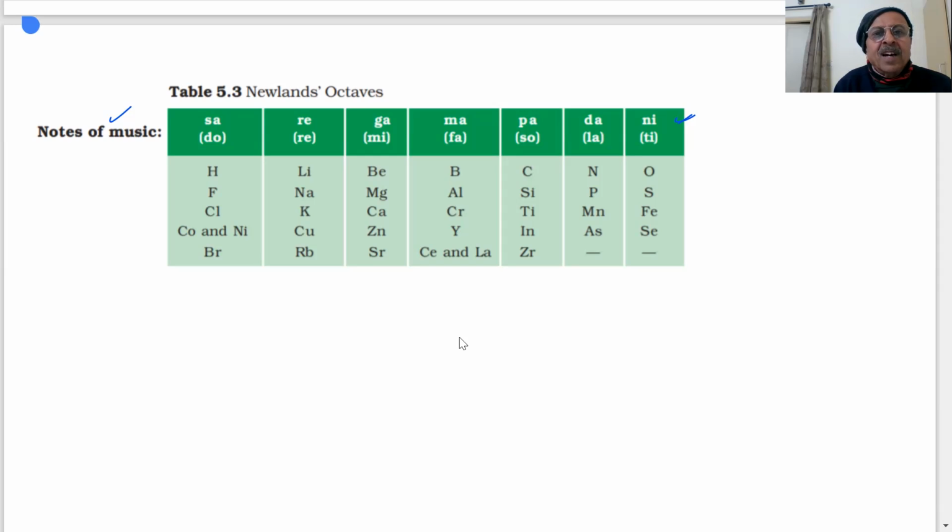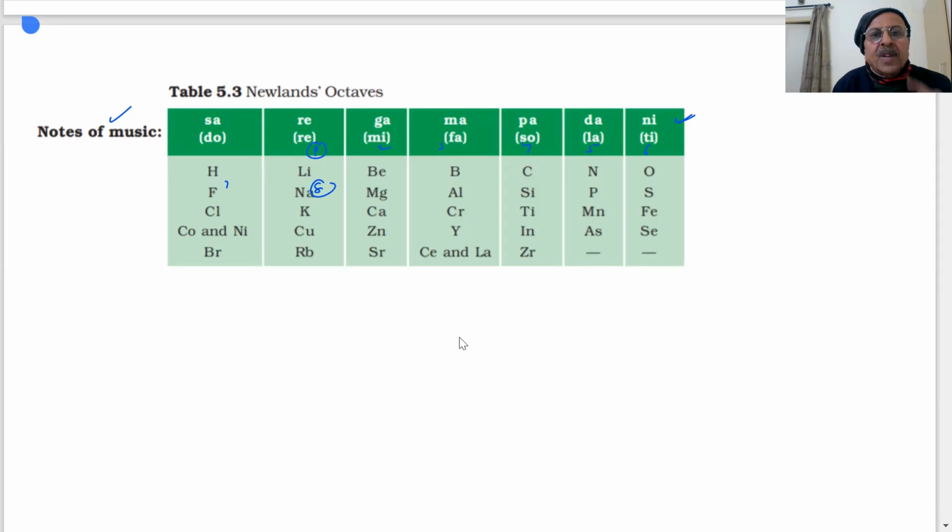Hydrogen, lithium, beryllium, boron, carbon, nitrogen, oxygen. If I start from lithium: 1, 2, 3, 4, 5, 6, 7, and this is the eighth element.